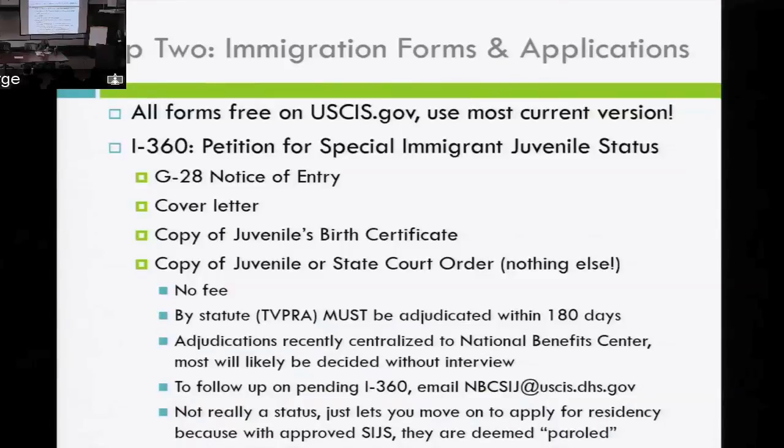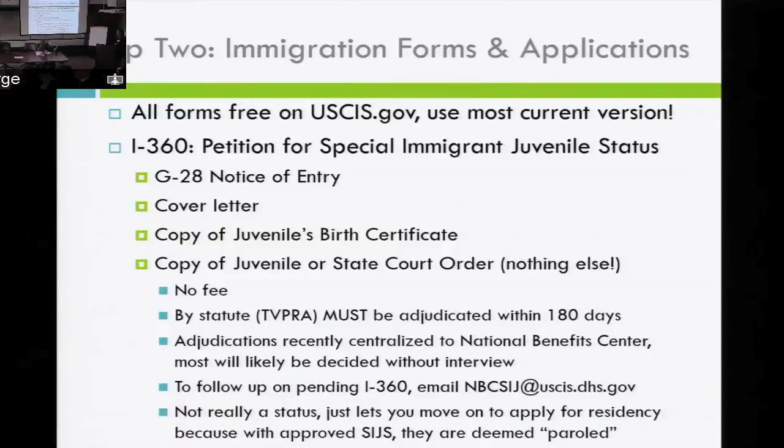They did just update them in December, so don't use an old sample that you've done on a previous case, or have a friend that did a previous case. Make sure you're using the current one. Here are the forms that you need. You just need the I-360 petition for special immigrant juvenile status. You need a G-28, which is your notice of entry as the attorney. You might write a very brief cover letter just saying, here's what's attached here.